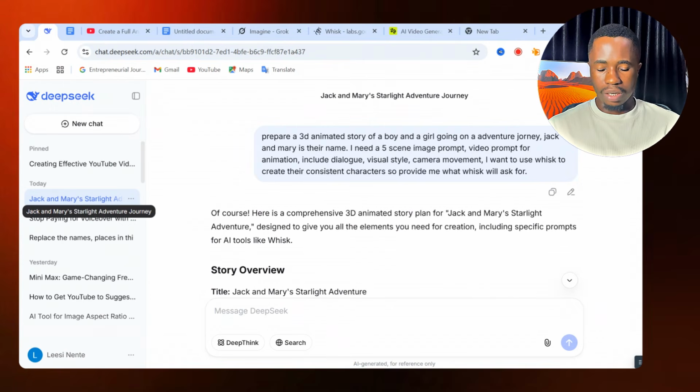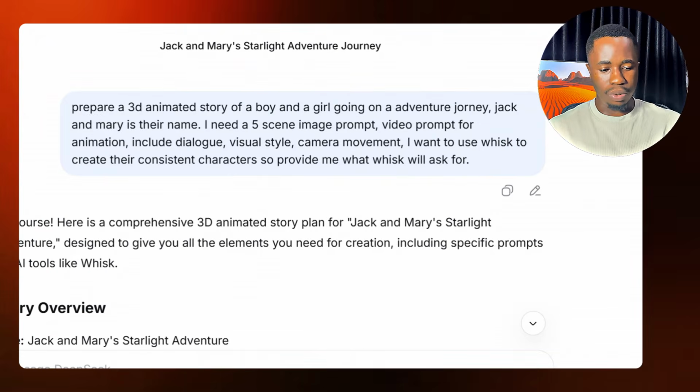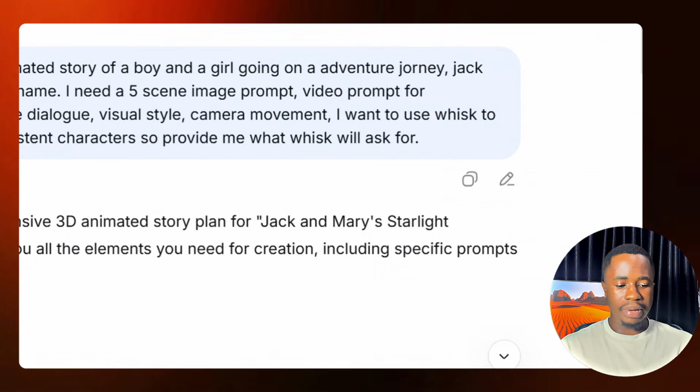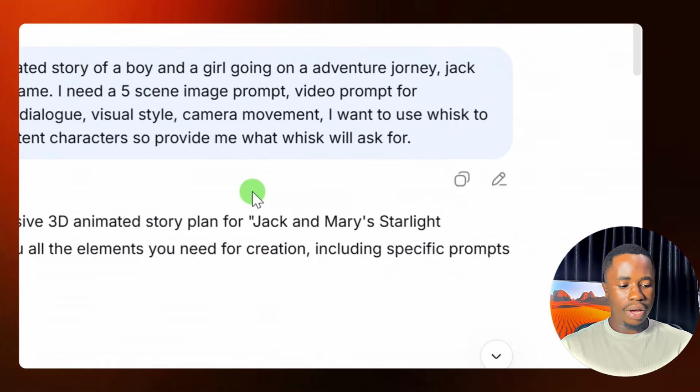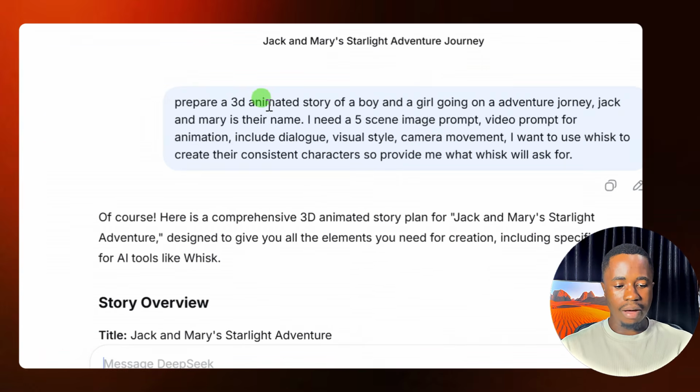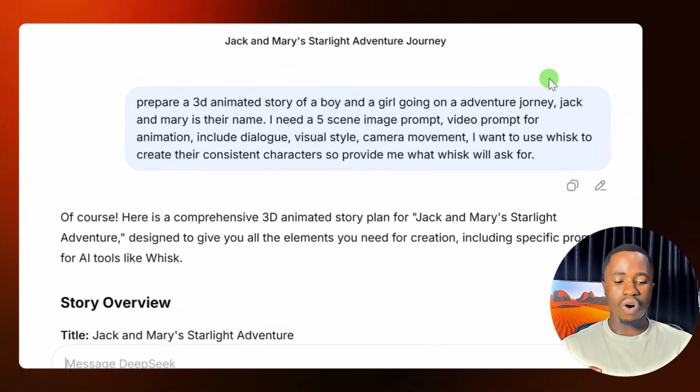So when you go to DeepSeek or ChatGPT, anyone you want to use, this is the prompt I use for my story. I said, prepare a 3D animated story of a boy and a girl going on an adventure journey, Jack and Mary. So you need to specify the name of these characters. So I said Jack and Mary is their name.